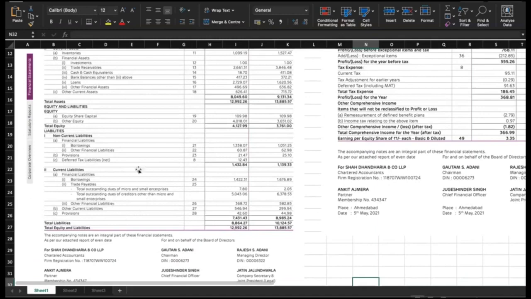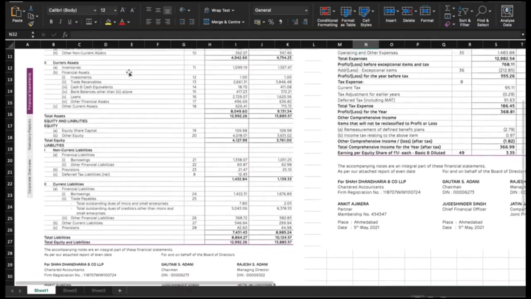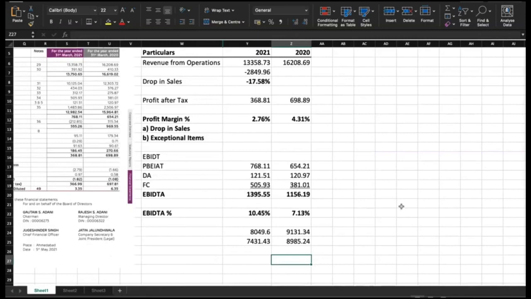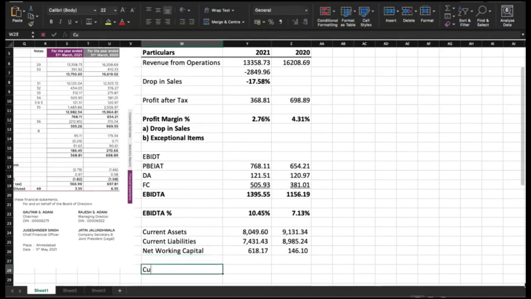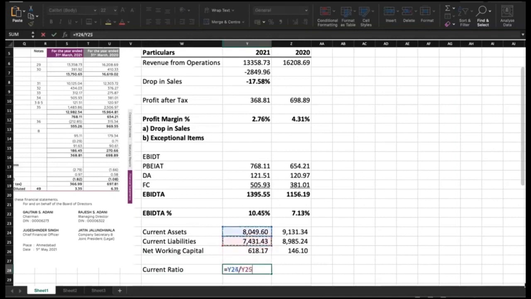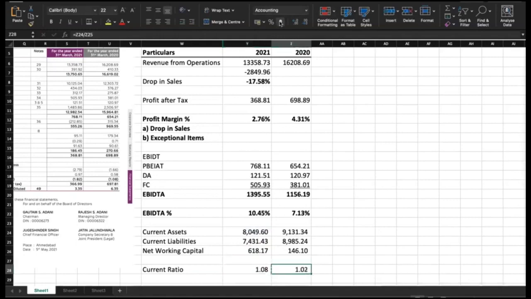We'll take the current liabilities and compare them with current assets. What I have done now is I have captured their current assets and current liabilities, so that we can understand their short-term solvency position. Let us also compute the difference between these two. We call it net working capital, and we'll calculate the current ratio now. Current ratio is nothing but current assets divided by current liabilities. It is 1.08. In the previous year it is 1.02.